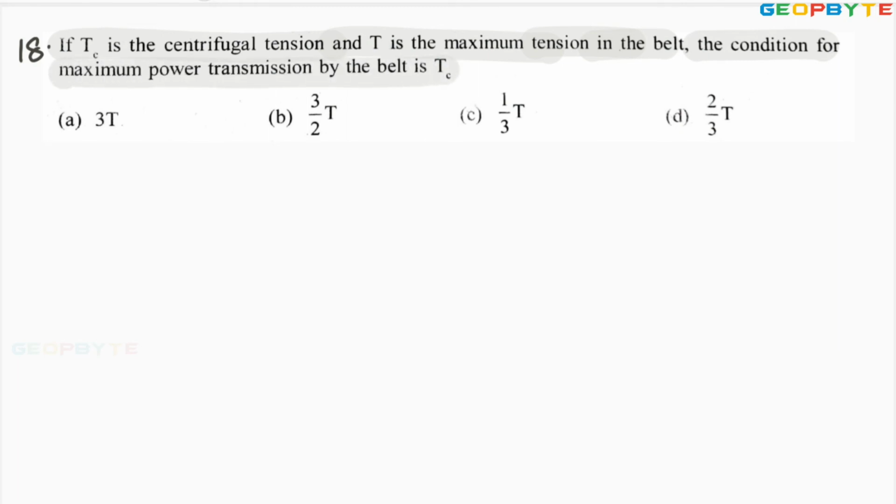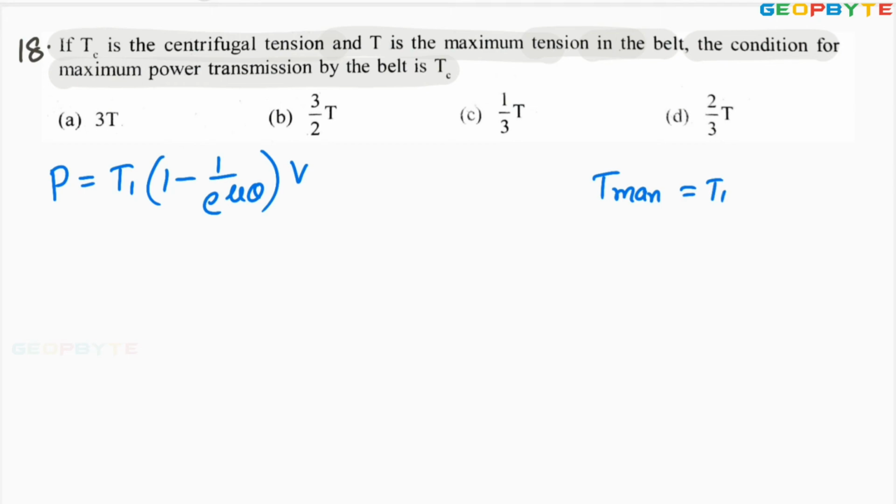Dear friends, the power transmission P equals T1 into 1 minus 1 by e power mu theta, into V. Now, the maximum tension T max equals T1 plus Tc, tension on the tight side plus centrifugal tension. From this, T1 equals T max minus Tc.